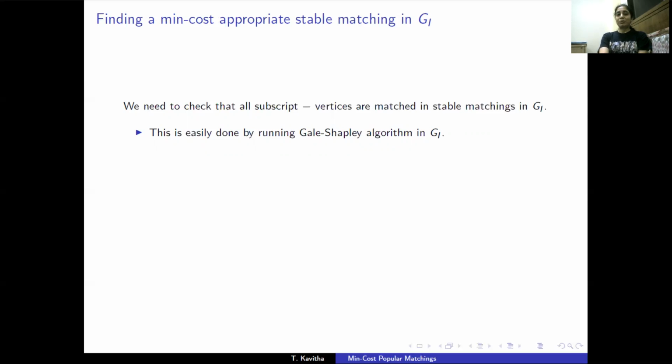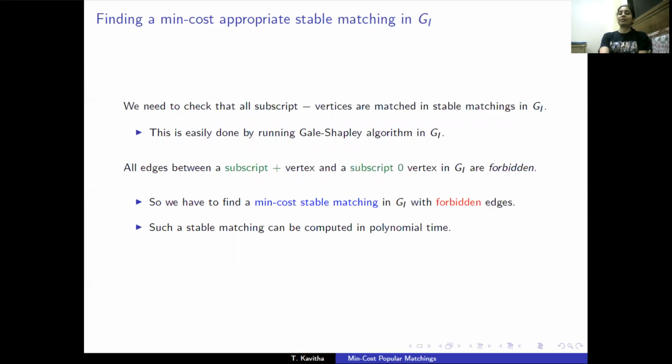So we need to check two things. The first is that all subscript minus vertices are matched in stable matchings in G_I. This is easily accomplished by running the Gale-Shapley algorithm in G_I. And the second part is to find a min-cost stable matching in G_I with forbidden edges. It includes none of these edges between a subscript plus vertex and a subscript minus vertex. And such a stable matching can be computed in polynomial time by optimizing over a face of the stable matching polytope of G_I.